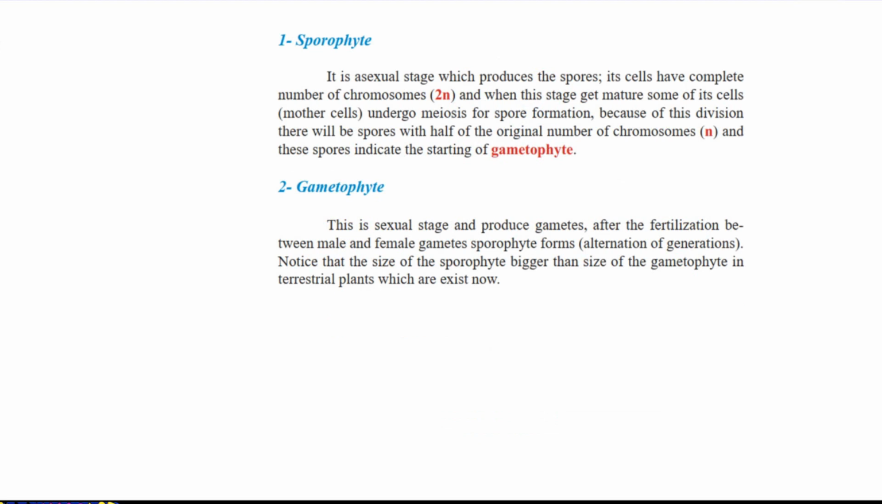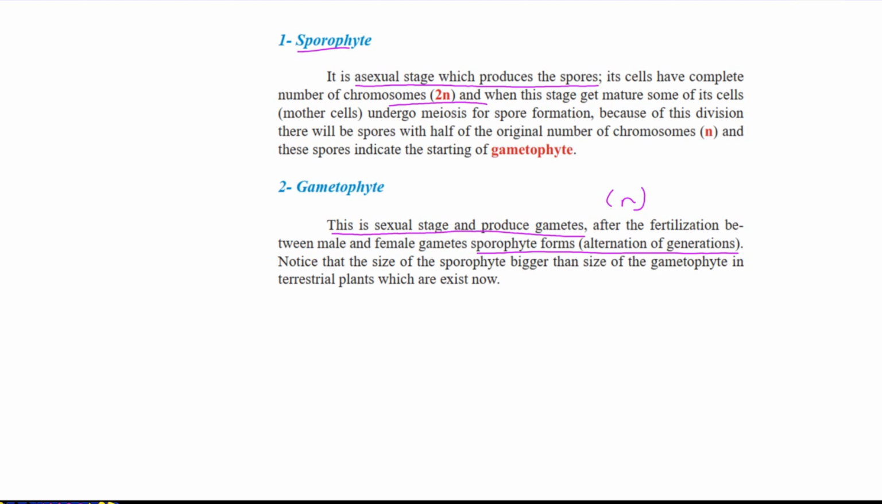Sporophyte and gametophyte are the 2 life stages in the life cycle of plants. The sporophyte is the asexual stage, which produces spores, while the gametophyte is the sexual stage and produces gametes. Cells in the sporophyte have the complete number of chromosomes, but the gametophyte has the haploid chromosome number, which we represent by N. After the fertilization between male and female gametes, the sporophyte forms.